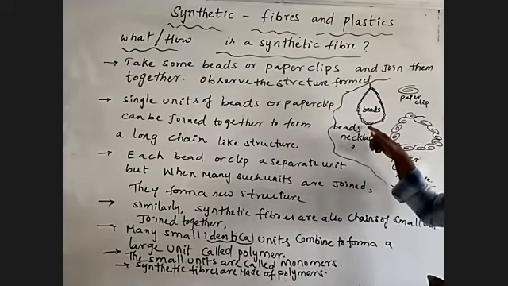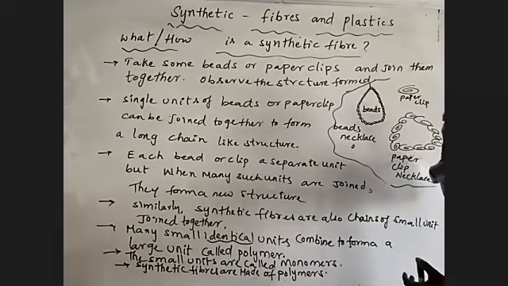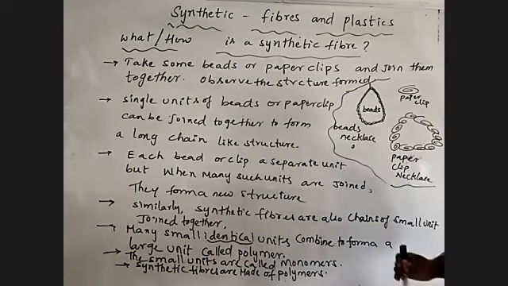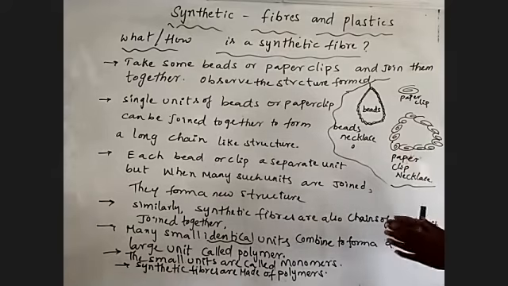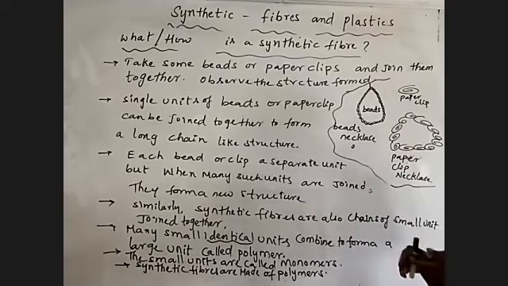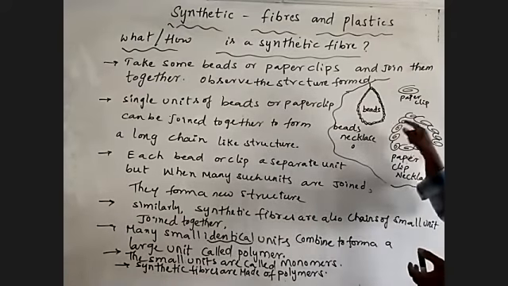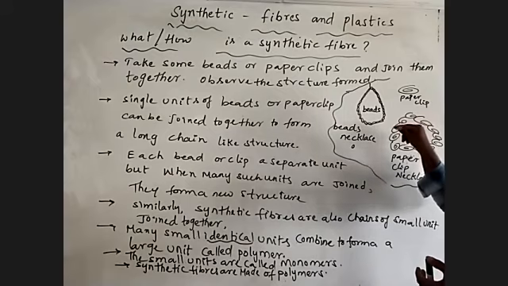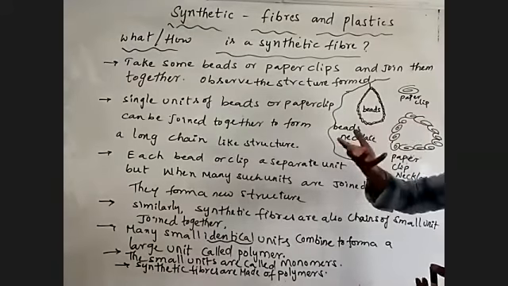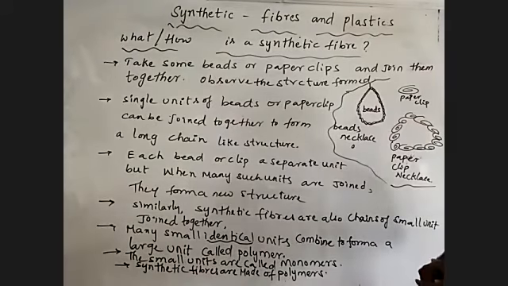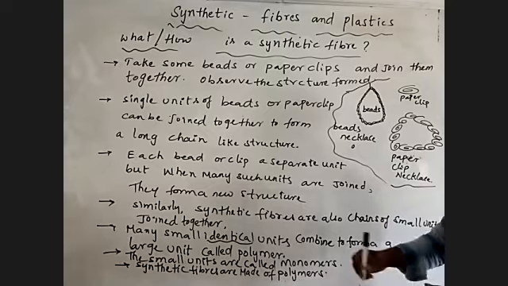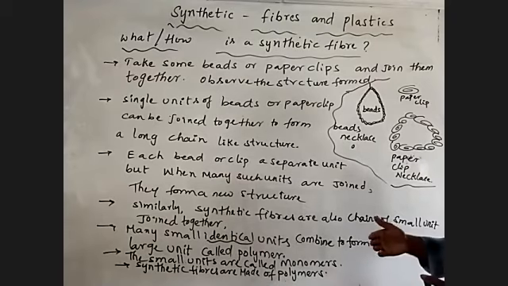If you consider one small bead or one paper clip as a monomer, by combining those monomers it gives a new structure that we are calling a polymer. By that polymer, what happens? It gives a new substance that we are calling a synthetic fiber. Synthetic fibers are made from polymers.